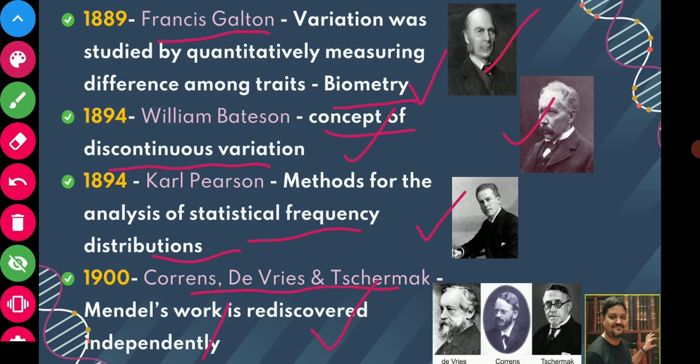But again in 1900, these three scientists independently worked and came to the conclusion that what Mendel had said in 1866 is actually true, and this is the actual concept of inheritance. So Mendel's work was rediscovered independently in 1900 by these three scientists. This is Hugo de Vries, then Karl Correns, and Tschermak. So these three scientists rediscovered Mendel's law.